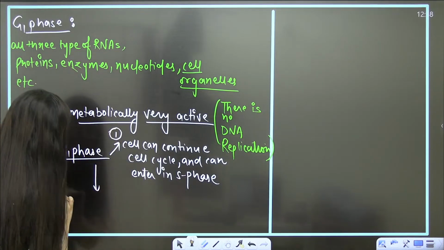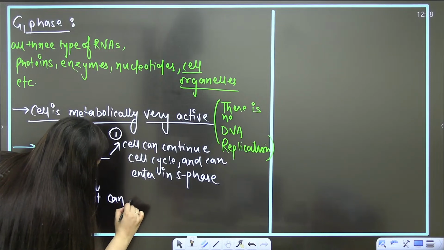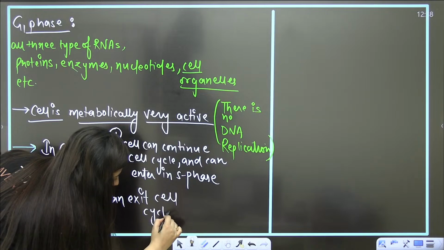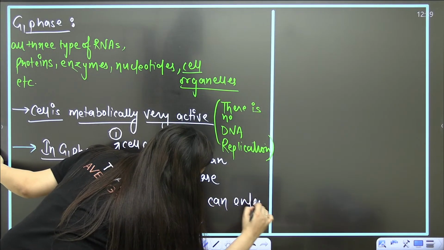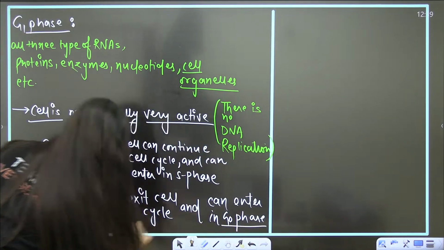This is the first condition. Second, it can exit the cell cycle and enter G0 phase. So what is that G0 phase? It's the cell arrest stage.